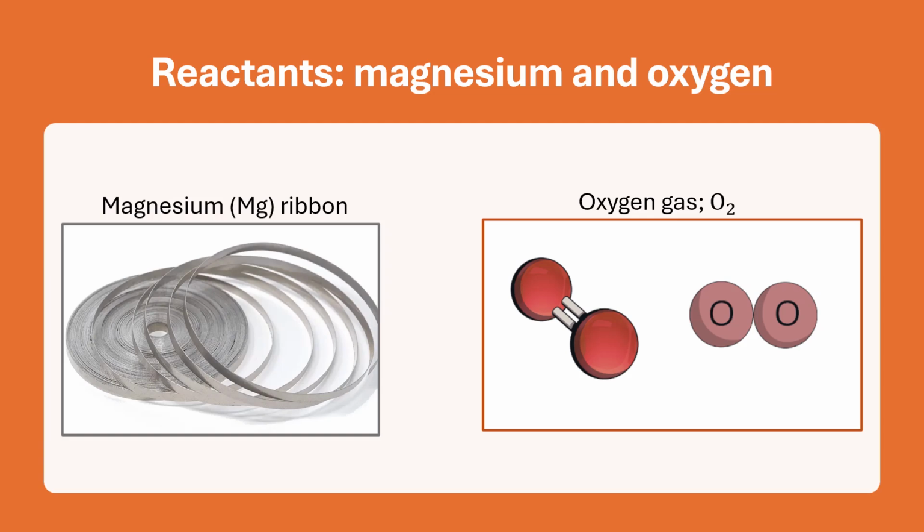Now here I have two pictures to show you what magnesium and oxygen look like. In the laboratory at school you will find magnesium in the form of magnesium ribbon. So it's a piece of metal ribbon. Magnesium ribbon has a metallic luster, and then of course oxygen gas, which is freely available in the atmosphere as a diatomic gas.